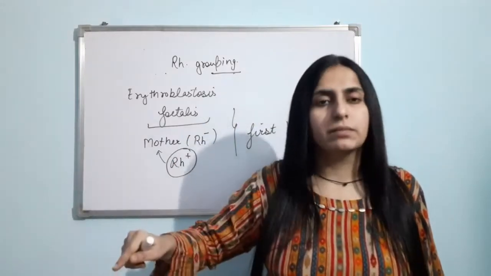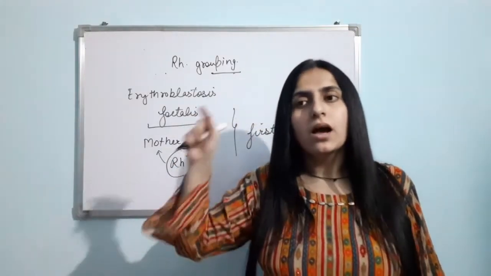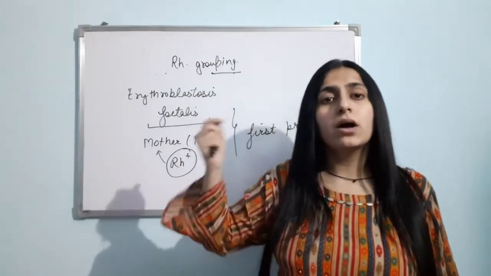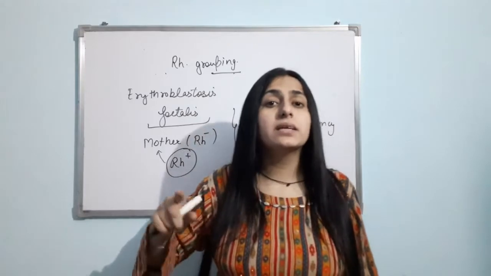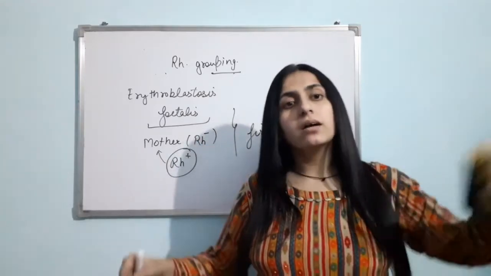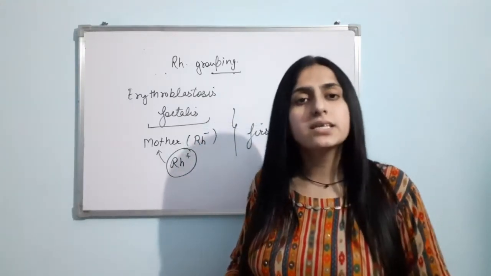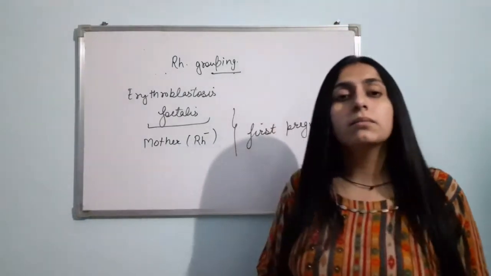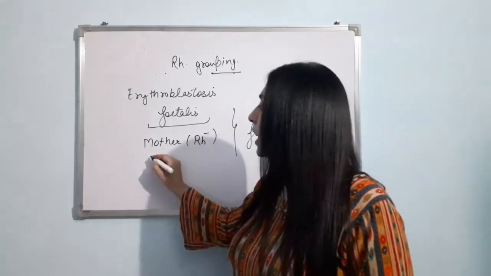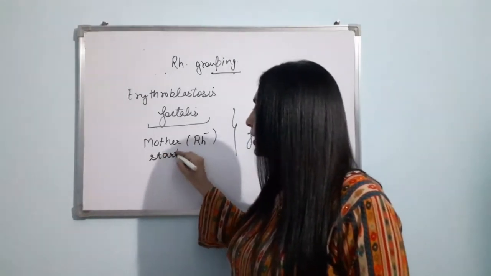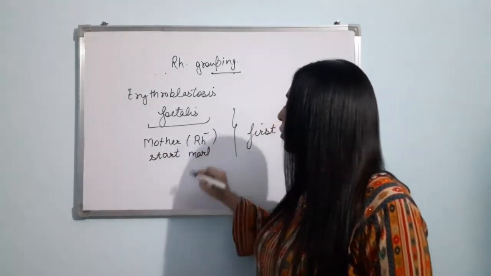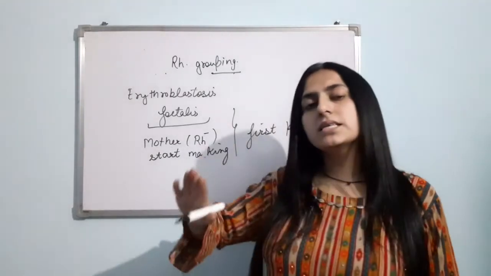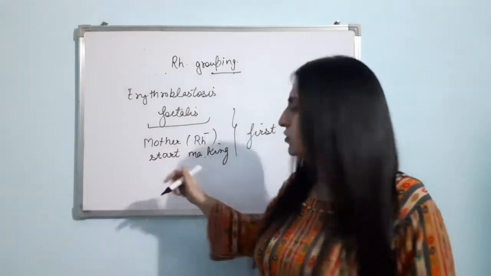Due to delivery, due to the first baby, Rh antigen has entered the mother's body. Now the mother's body will start making antibodies against the Rh antigen. Are you getting? So now what will the mother do? The mother will now start making Rh antibodies, or you can say the mother will start making antibodies against the antigen Rh.